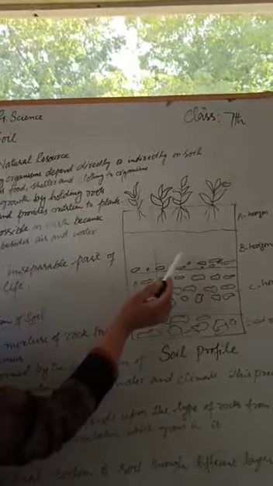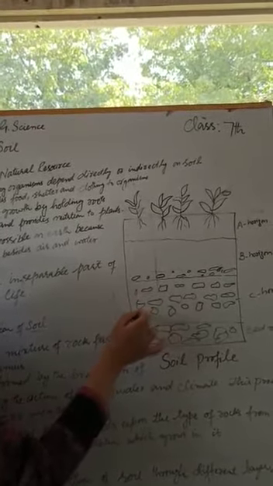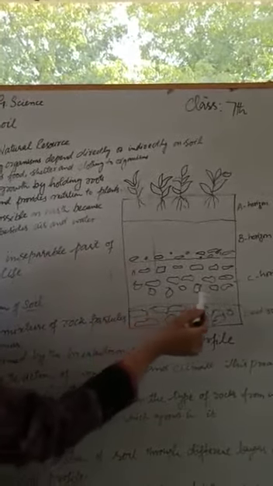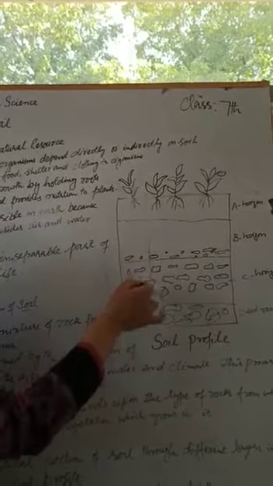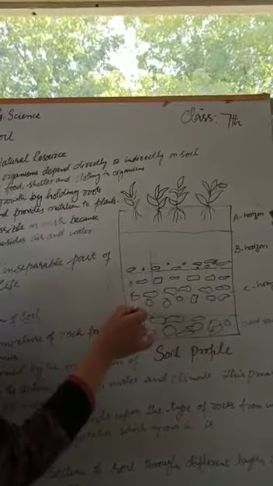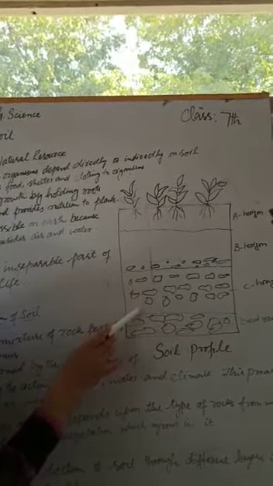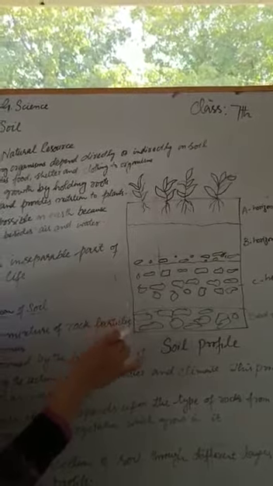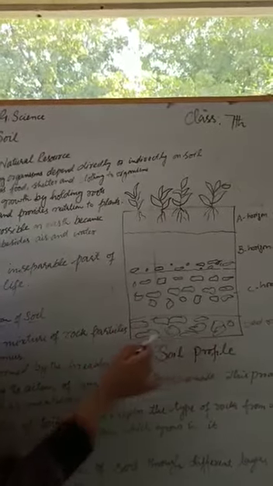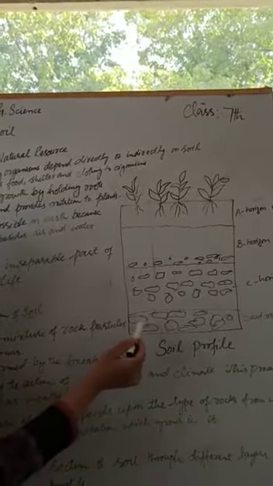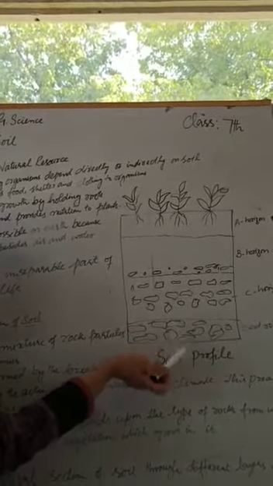And then below B horizon is C horizon, where there are only rocks. This is the hard part of this soil profile. And then below this C horizon is the bedrock, which is the hardest part of this soil, which can't be dug by spade.